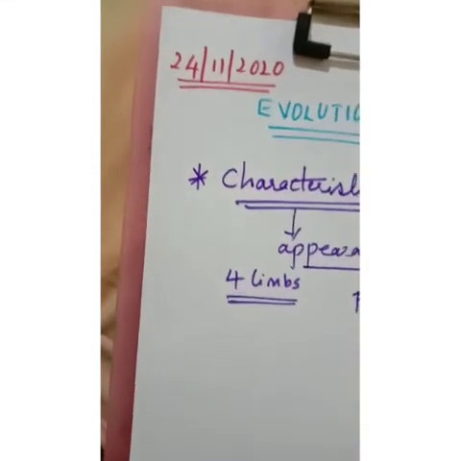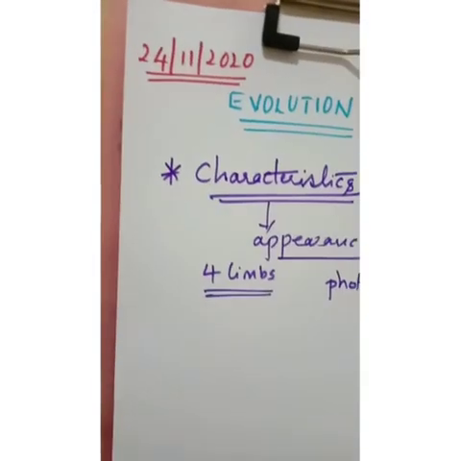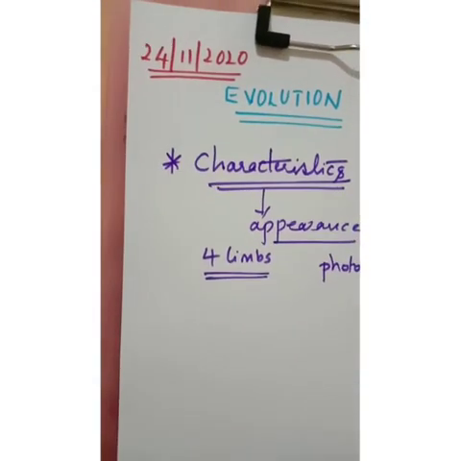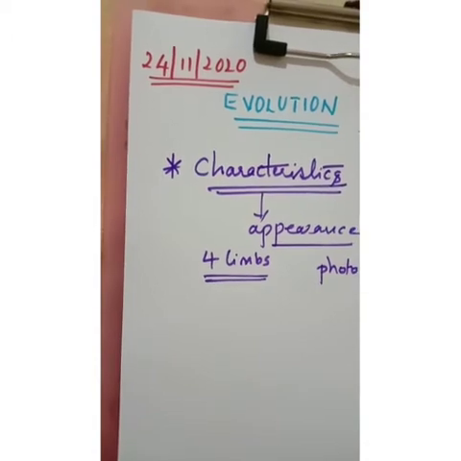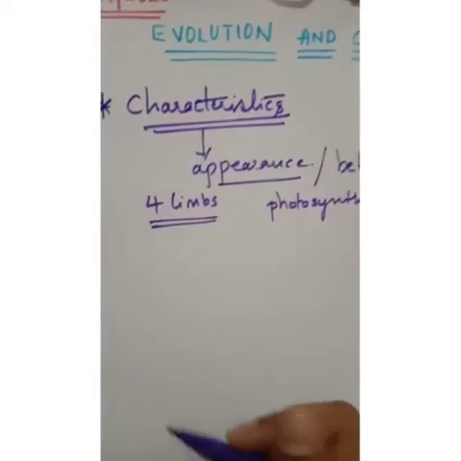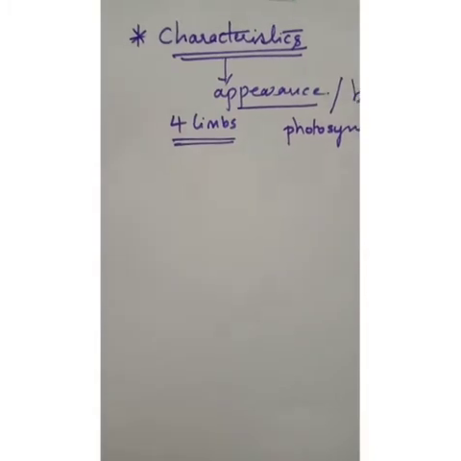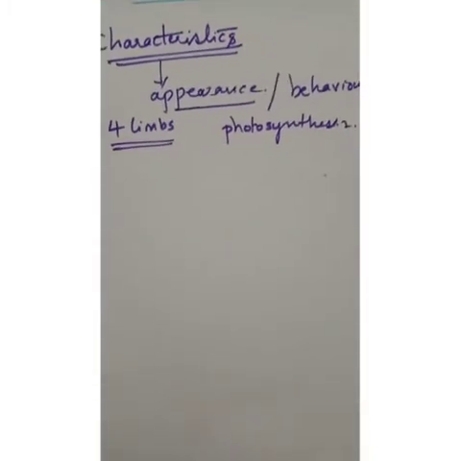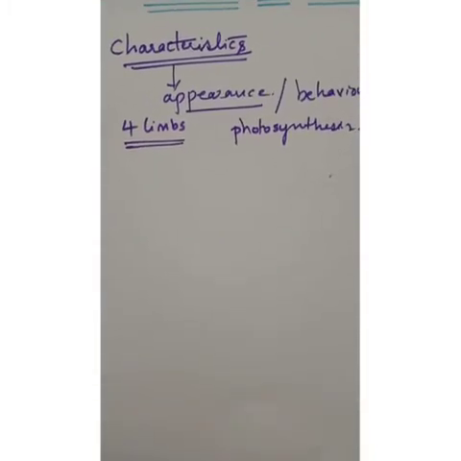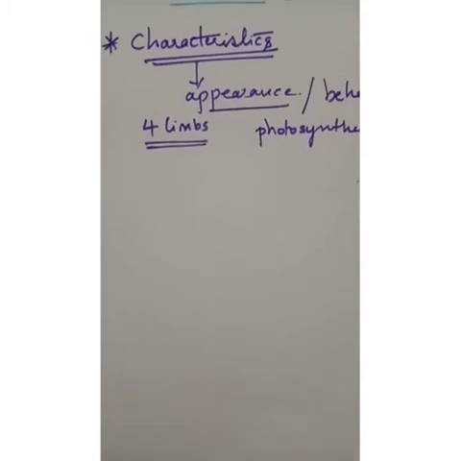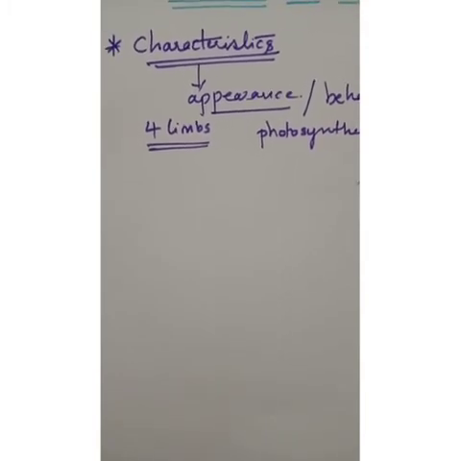Here, a basic characteristic of cell design that differs among different organisms is whether the cell has a nucleus. In prokaryotes and eukaryotes, we know the difference, right? In prokaryotes, it is said to be a nucleoid because it doesn't have a nuclear membrane, whereas in higher organisms, there is a nuclear membrane.